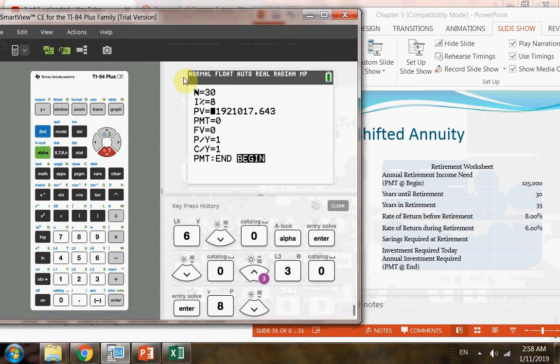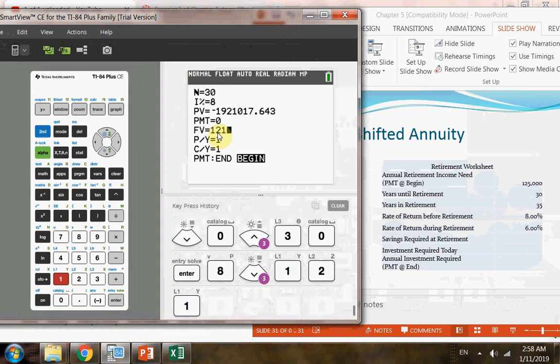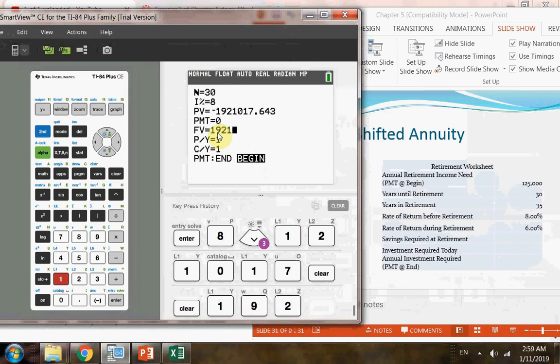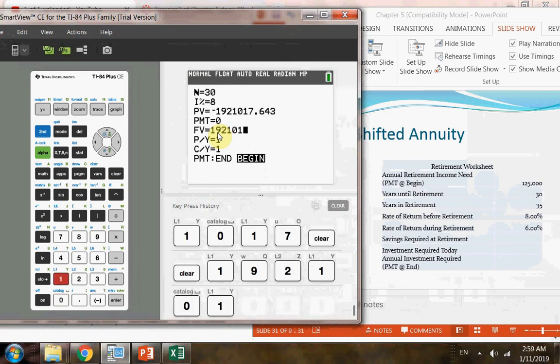And today you are not saving any money. You just make a contribution through annual payment. So you're gonna leave a 0 for the present value. For the future value, it is going to be exactly 1.9 million because that's how much you are saving toward. So I'm going to copy this number underneath. So it's 1,921,017, if you round it.